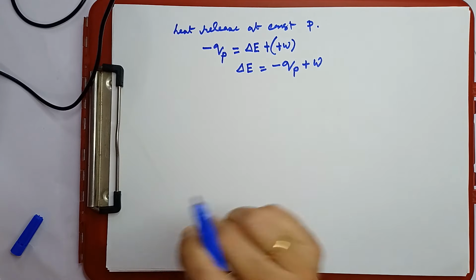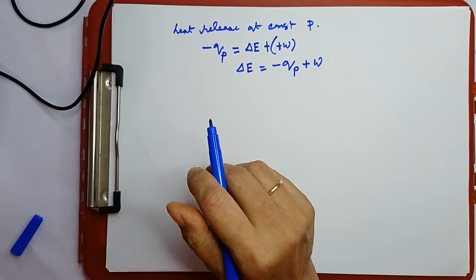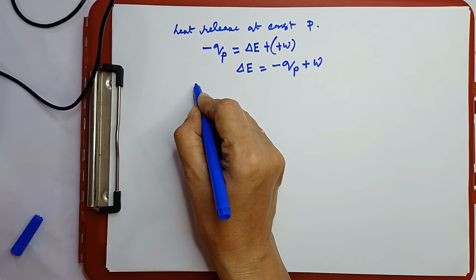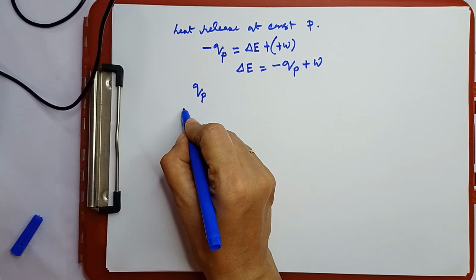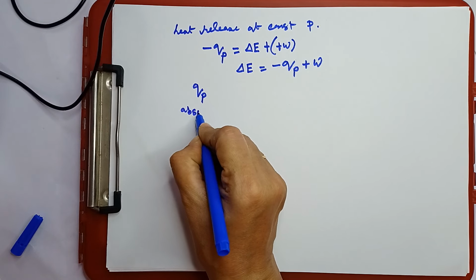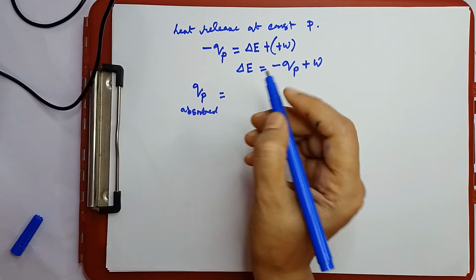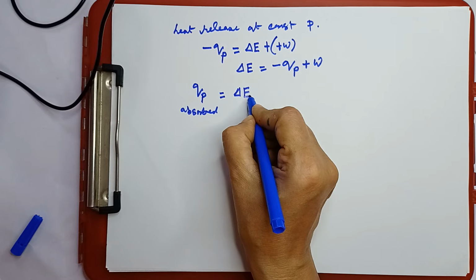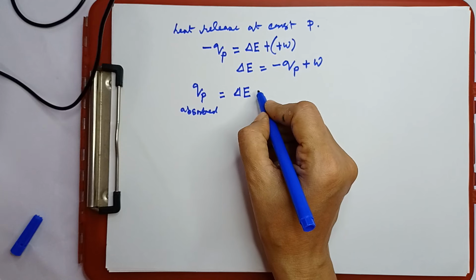pressure. Okay. So now this work is the pressure volume work, and what we have observed is that this QP, heat absorbed, here I am considering absorbed, heat absorbed at constant pressure, is equal to delta E plus this pressure volume work done by the gas.